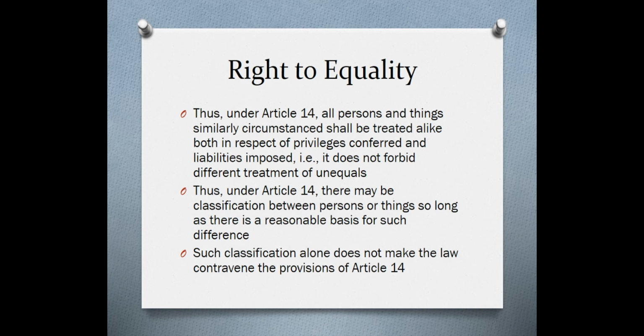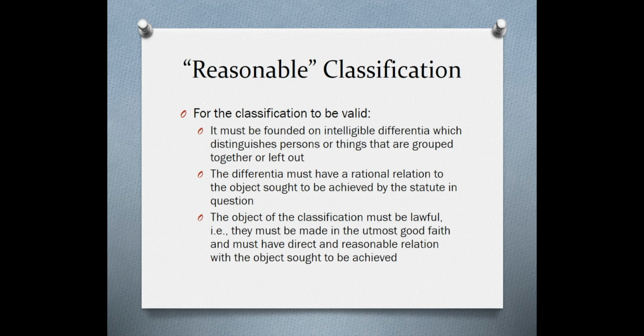That is to say, it does not forbid different treatment of unequals. Okay? So persons who are placed differently, the law may make a reasonable classification between them, so long as there's a reasonable basis for such difference. Say for instance, between minorities and the majority community in the population, the law may make a differential basis of classification between the two. Such classification alone does not make the law contravene the provisions of Article 14. Okay? So what is reasonable classification?